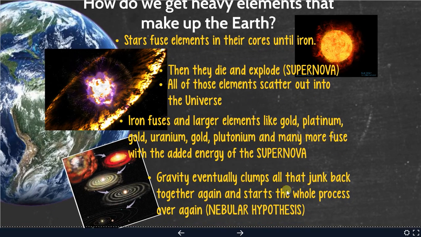Gravity eventually clumps all that material back together again and starts the whole process over again to build a new solar system. That leads to larger elements. Silicon, rocks, uranium, being able to be on Earth. So the video we watched, remember it said that if you have a gold ring, make sure you appreciate it, because the gold in that ring was fused in a brilliant display of light in a supernova explosion.